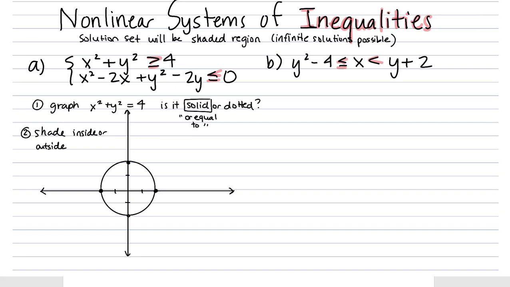Okay, so all the points on the inside or outside will share the behavior of either making the inequality true or false. So we only have to check one point, and we'll just check 0, 0, because we know that's clearly inside. With 0, 0, is it true that 0 squared plus 0 squared is greater than or equal to 4? It is not. False. So the point on the inside is false. That means that the points inside this circle will not be solutions.